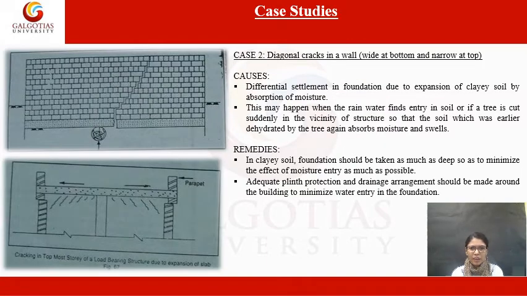This is diagonal cracks in a wall, which you can see is wide at the bottom and gets narrow at the top. One of the causes is differential settlement in the foundation due to the expansion by absorption of moisture. Then comes the next case study.